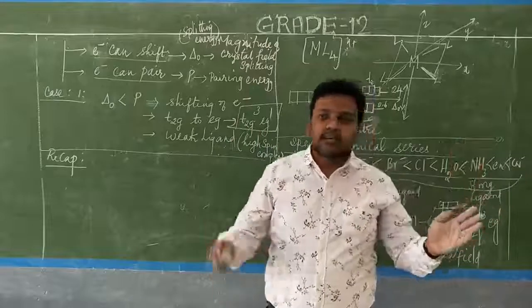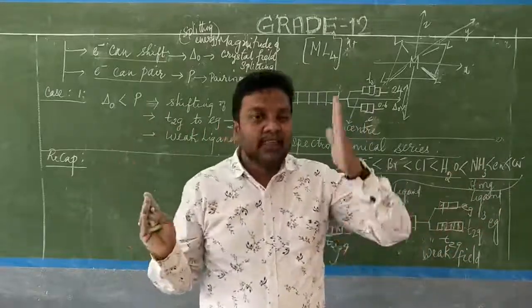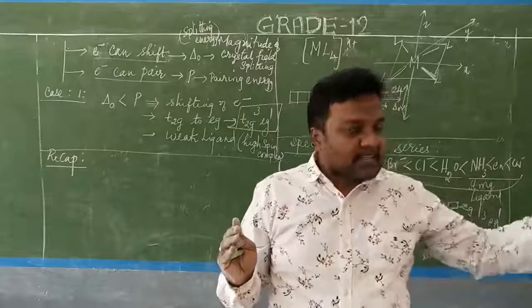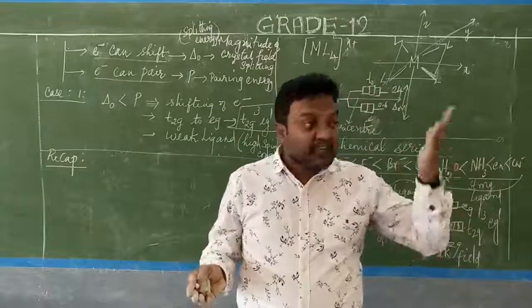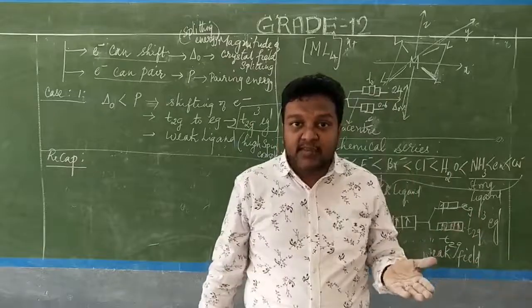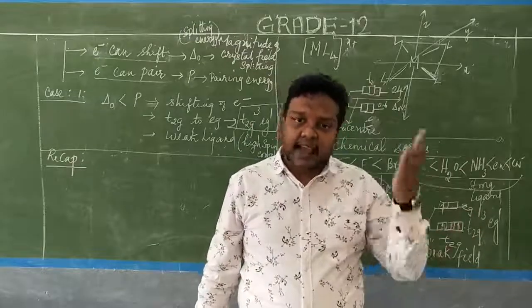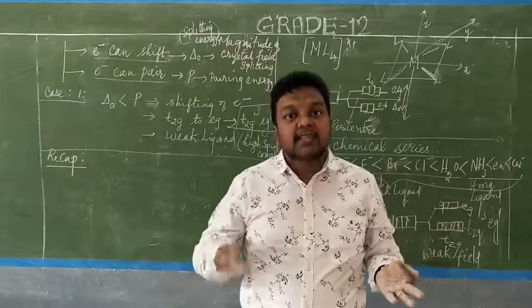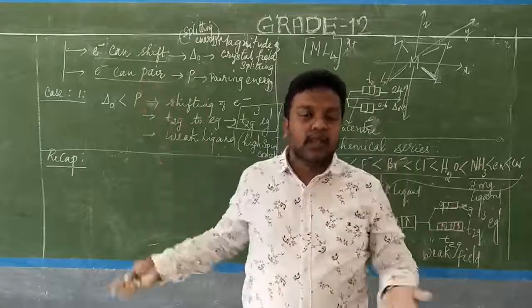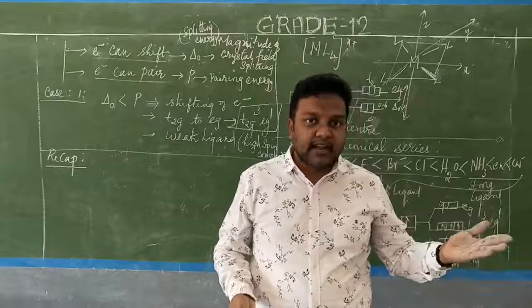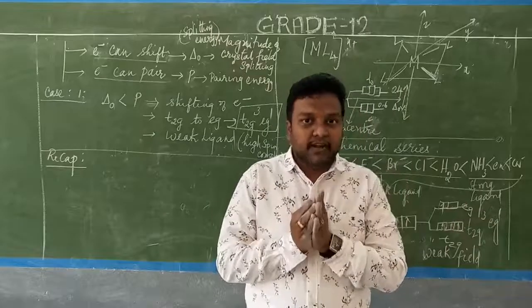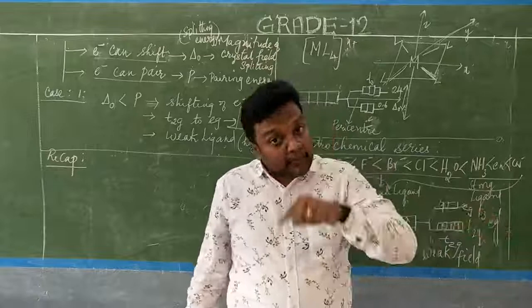One is the attractive force, the other is the repulsive force. When does the attractive force come? When the central metal atom and the ligand combine with each other, because the central metal atom or ion is a cationic species. What about the ligands? Ligands are negative or otherwise neutral. So when a negative ligand approaches the cationic species like the central metal atom, obviously there will be a force of attraction. Now where will there be a repulsive force?